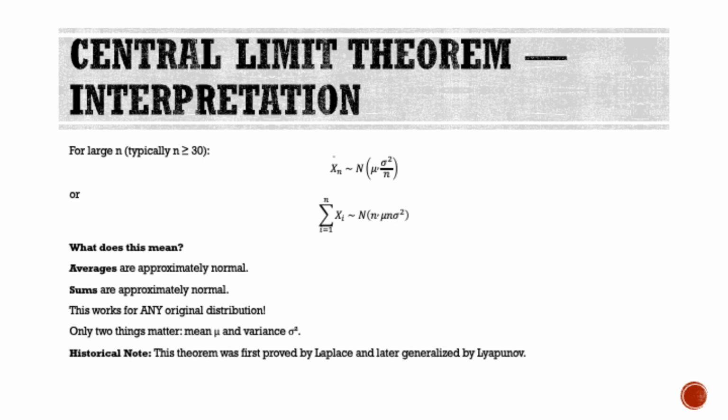What does this mean in practice? First, averages are approximately normal, regardless of the original distribution. Second, sums are approximately normal. Third, this works for any original distribution. It doesn't matter if the data comes from a uniform, exponential, or any other distribution. Fourth, only two things matter: the mean mu and the variance sigma squared. This theorem was first proved by Laplace and later generalized by Lyapunov. It's the foundation of much of modern statistics.